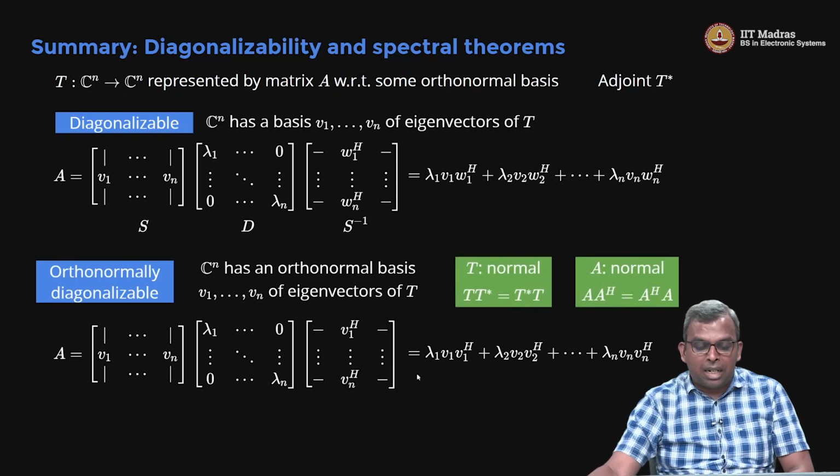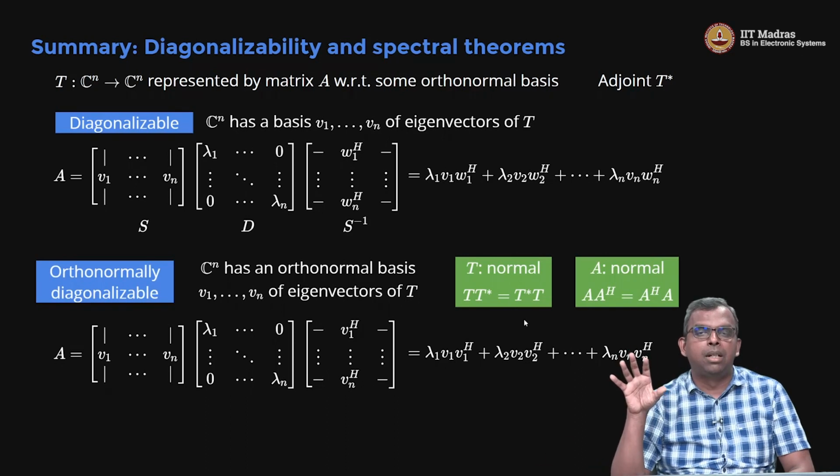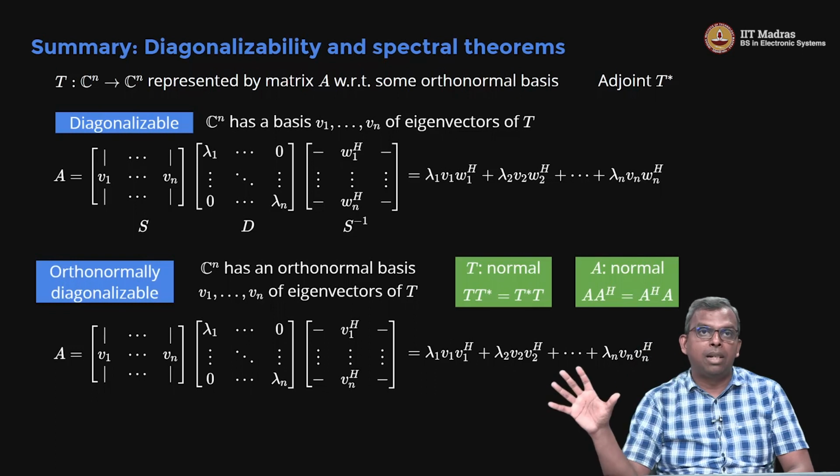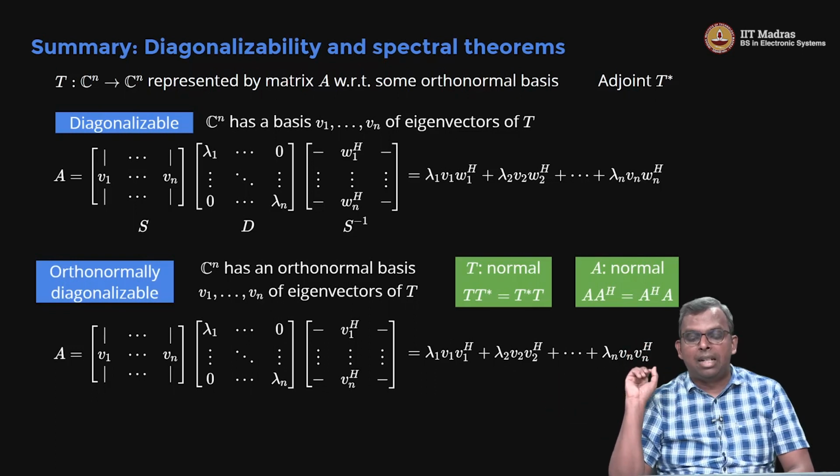Now we also know that this form has a very simple relationship. A Hermitian A equals A A Hermitian. In general, these things may not be true, but for the orthonormal case, this becomes very, very easy to check. Okay. So that's the first spectral theorem result that we had, the complex spectral theorem without any further assumptions. The lambdas could be complex, anything, whatever you like. This is the most general fact that T star T equals T T star. T is normal if and only if there is an orthonormal set of eigenvectors.